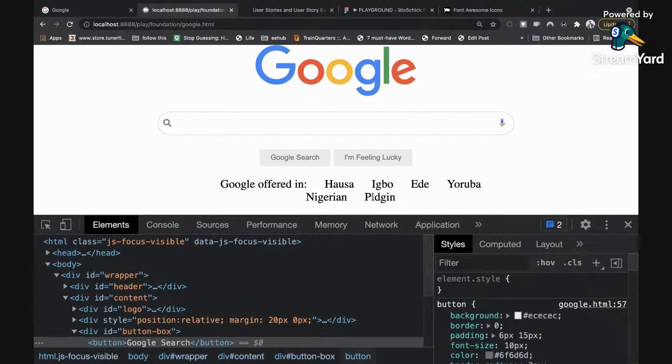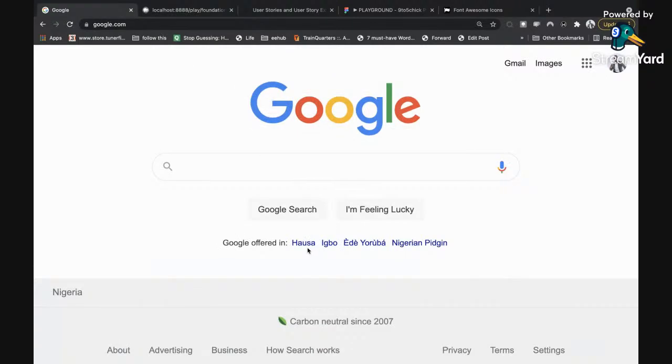All right, so we are close to the end of this class. So Google offered in Hausa. Let me just check what their own looks like. So it's on a straight line. It's blue color, and all of that. So let's quickly do that.